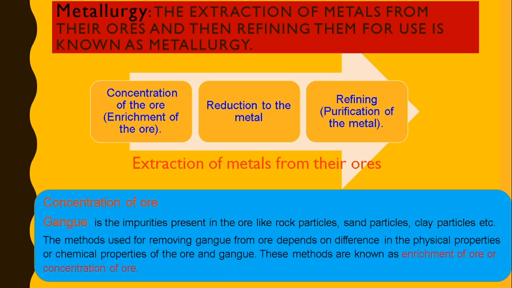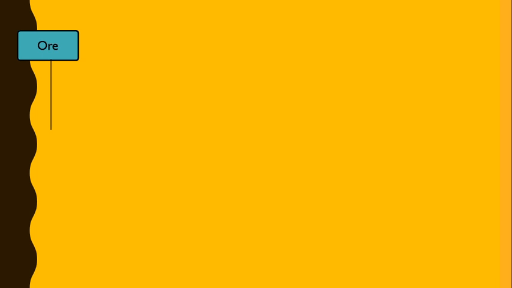The removal of impurities will depend on the physical and chemical properties of ore and gangue. Let's take one example. If an ore has a magnetic impurity, we can use a magnet to separate that impurity. This kind of separation is known as magnetic separation. So this is used in enrichment of ore. After enrichment of ore, we get the enriched ore which has a higher percentage of the metal, and it can be used in the further process.